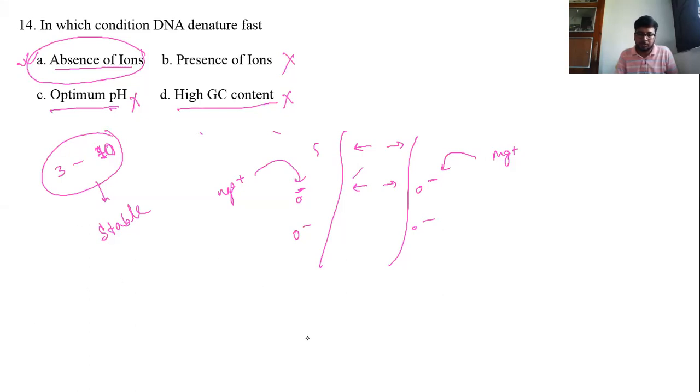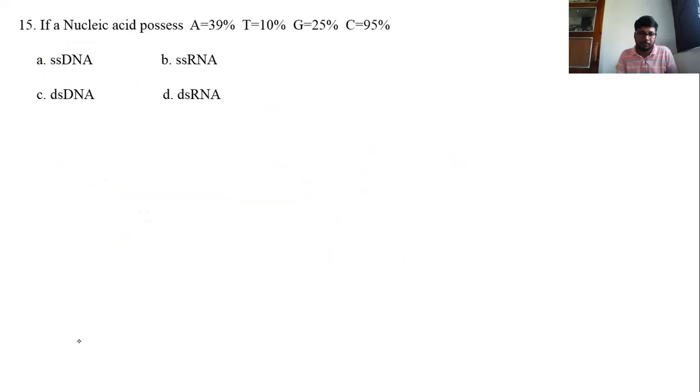Now the last question. If a nucleic acid possesses adenine 39%, thymine 10%, guanine 25%, and cytosine 95%, then the nucleic acid is: option A, single stranded DNA; option B, single stranded RNA; option C, double stranded DNA; option D, double stranded RNA. So pause this video and try to make the answer.